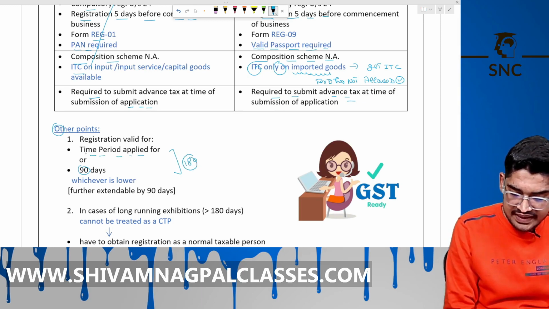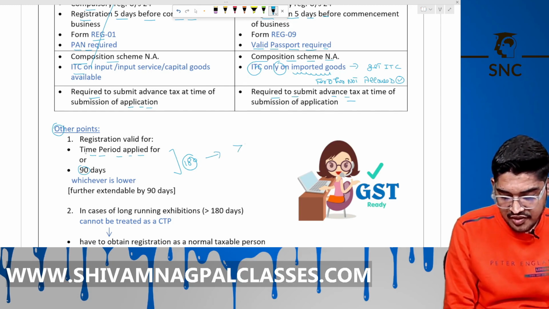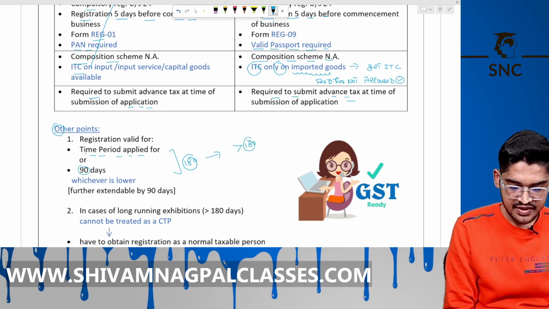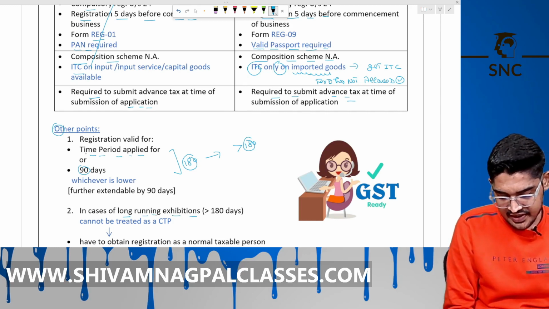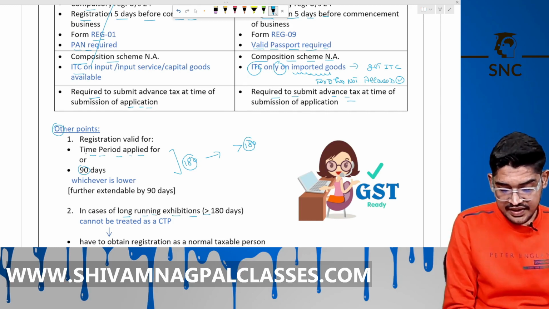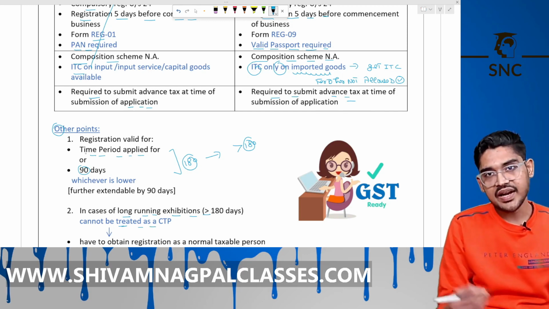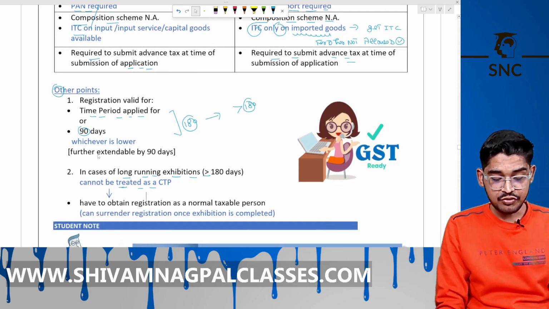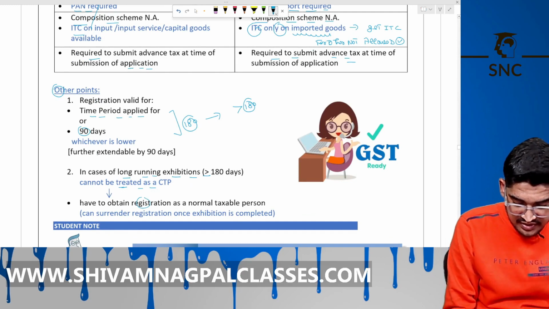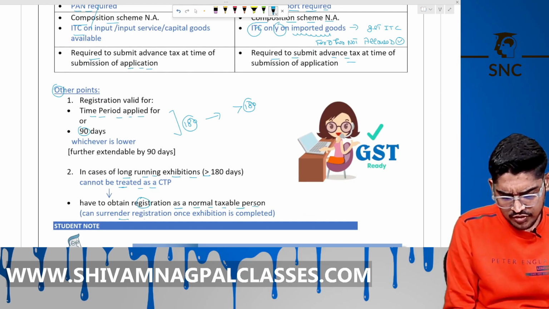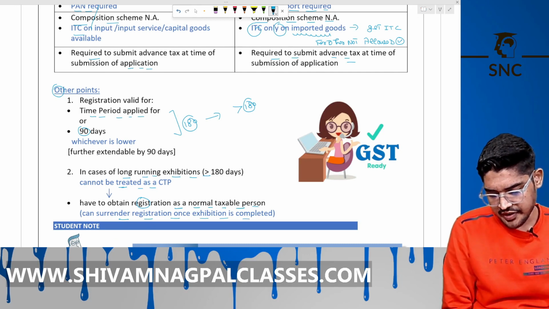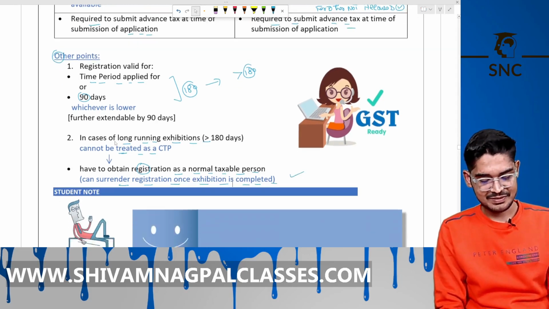But if your exhibition is for more than 180 days, a long running exhibition, then it cannot be treated as CTP or NRTP. Then they have to take registration as a normal taxable person. Then they can surrender it later on when that exhibition is completed or ended. Is it clear? Simple? Okay.